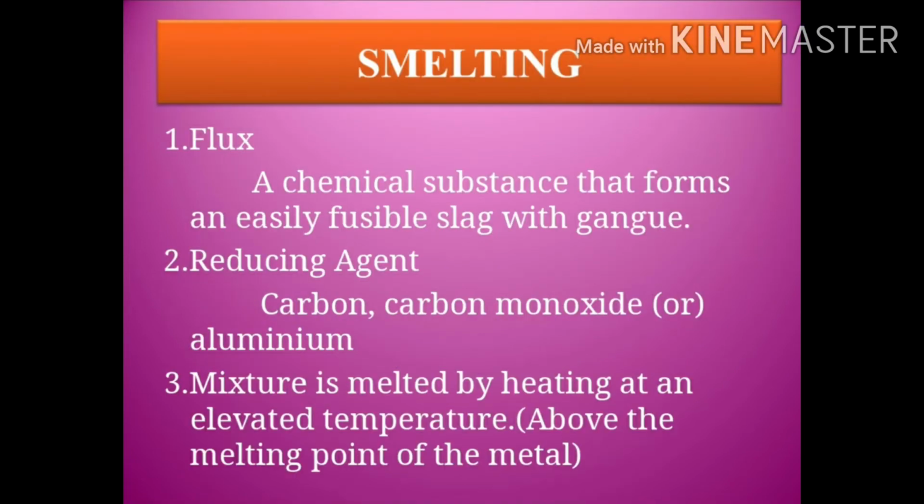First one is smelting. So, what is the smelting process? In this smelting process, we need three materials. First one is flux. Flux is nothing but a chemical substance. It forms an easily fusible slag. Fusible means melting. So, it is a chemical substance which can easily melt with the gangue particles. Gangues are nothing but impurities.